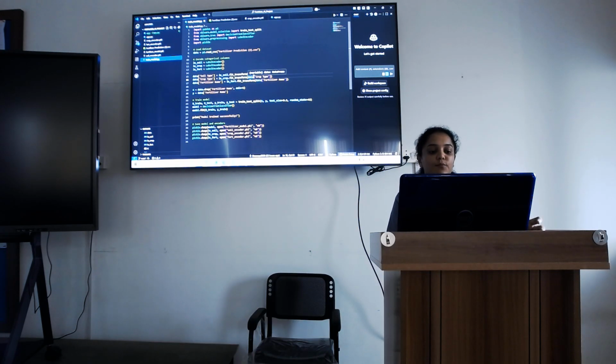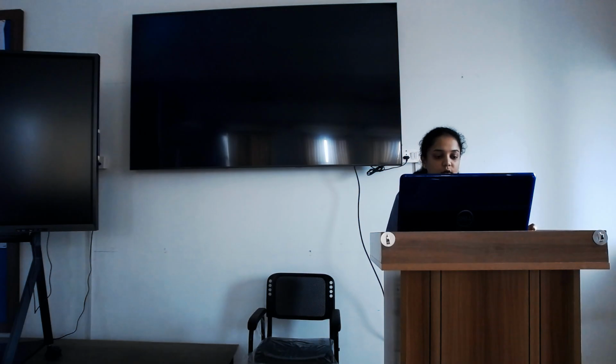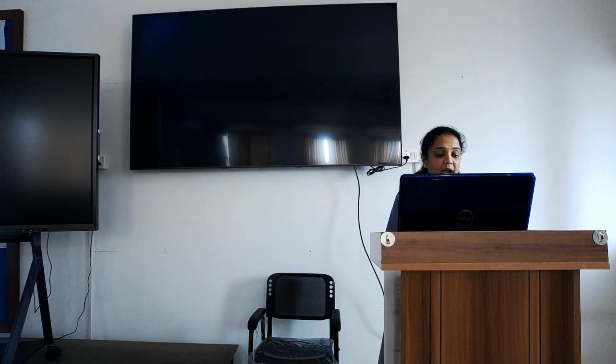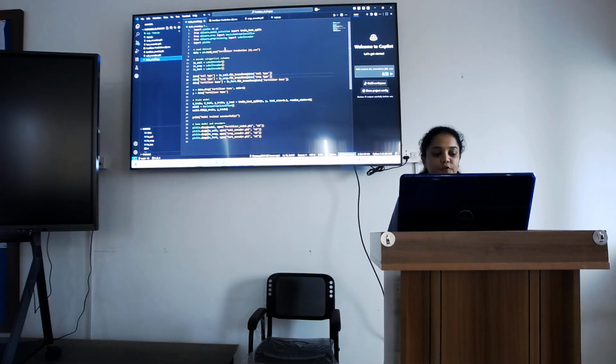in this train_model.py, firstly I've imported the libraries: pandas for handling the CSV data, train_test_split to split the dataset into training and testing sets, and the DecisionTreeClassifier machine learning model I've used. The encoder converts the categorical text into numerical values, and pickle I've used here because it saves the trained model and encoders for future use.